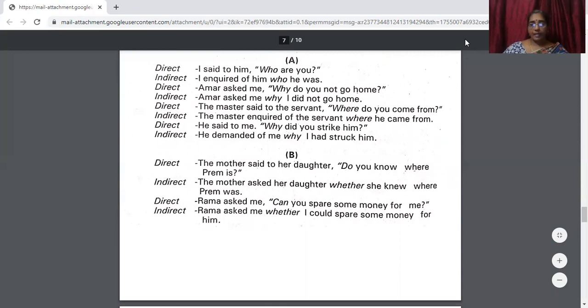Okay. Now let us take another example. Rama asked me, "Can you spare some time for me?" Now, can you spare some time for me? I'll put this question to myself first. What will be the answer for that? Yes. No. Can you spare? Yes. Can you spare? No. It can be either yes or no. So in such cases, we use whether or if. So Rama asked me whether I can will change into could, isn't it? We have already seen that. Can will change into could spare some time for him.